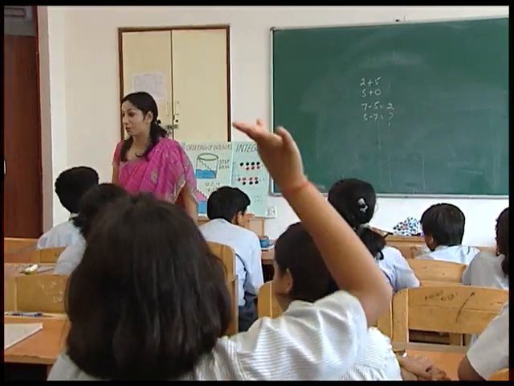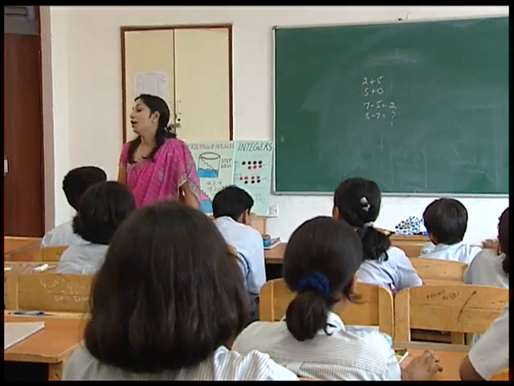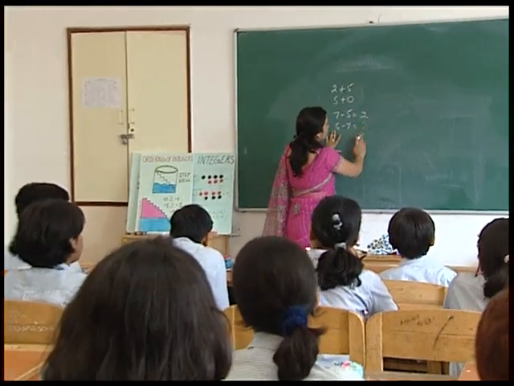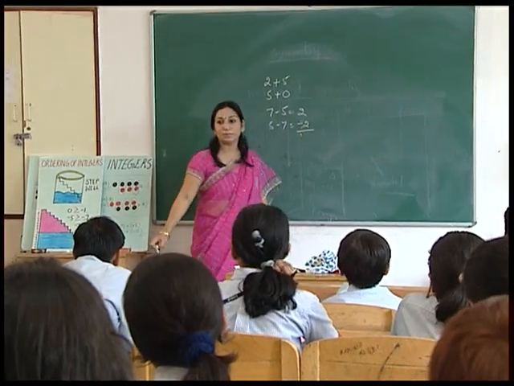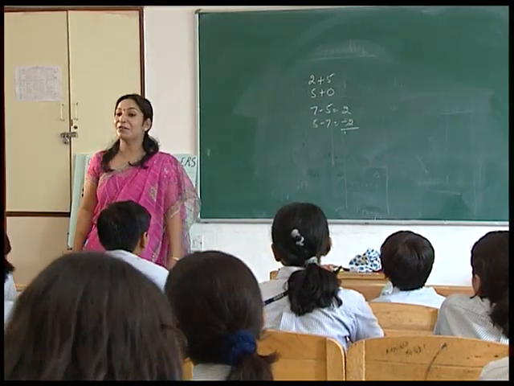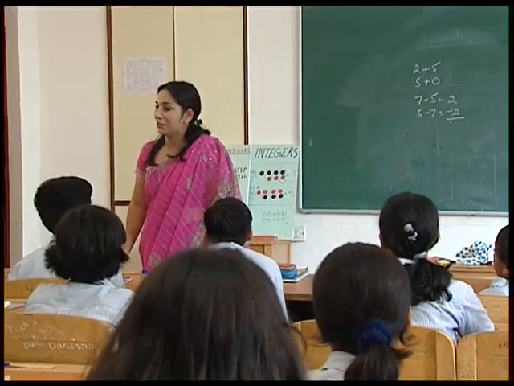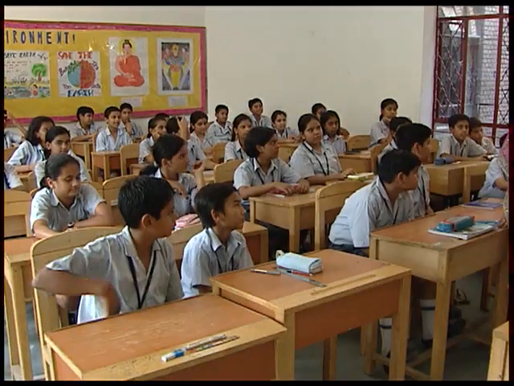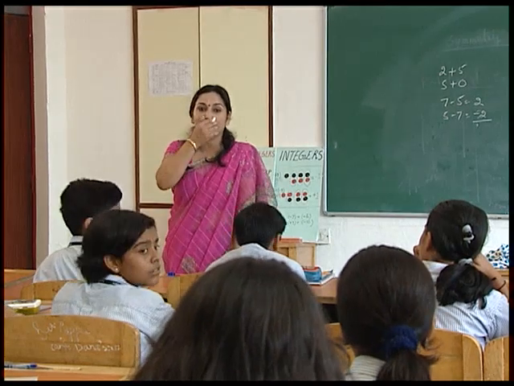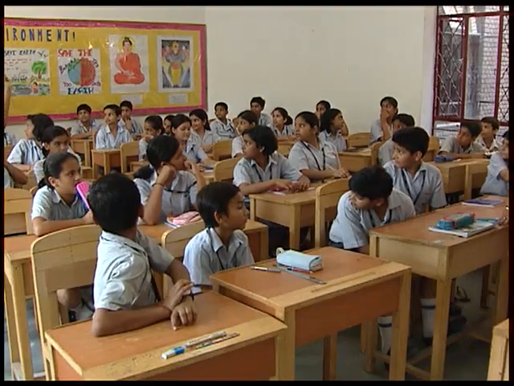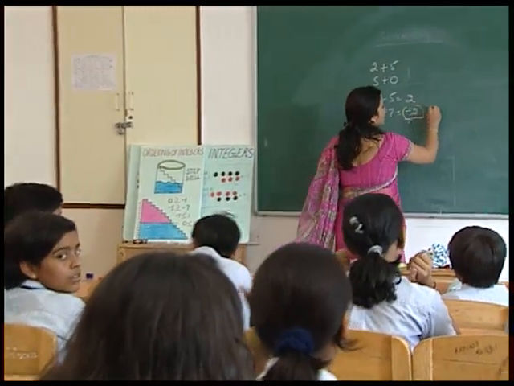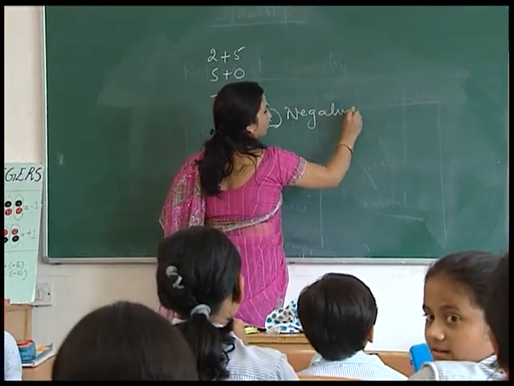Okay, so there are so many questions you have asked. But children, 5 minus 7 is minus 2, and minus 2 is a negative number. Alright. What are negative numbers? This question comes to your mind. Yes, Parth? Negative numbers are those numbers which are below 0. Yes, very good. Minus 2 is a negative number.